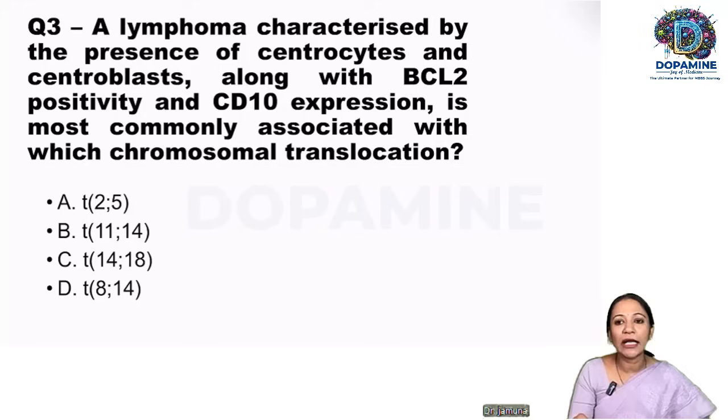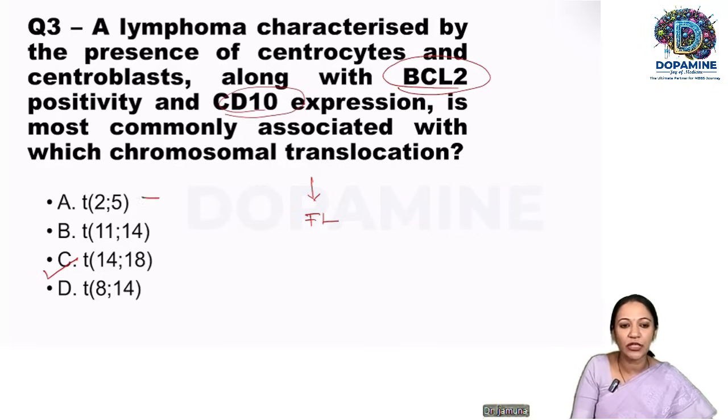A lymphoma characterized by the presence of centrocytes and centroblasts with BCL2 positivity and CD10 expression. We have discussed it so many times. So the classic BCL2 with CD10 expression is the characteristic feature of follicular lymphoma. What is the translocation involved in follicular lymphoma? It is 14-18 translocation. Okay, so this is a very straightforward question again. And what about the other translocations? What is this 2-5 for? It is anaplastic large cell lymphoma.